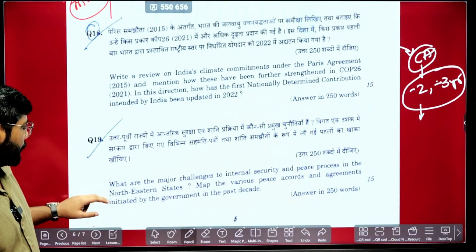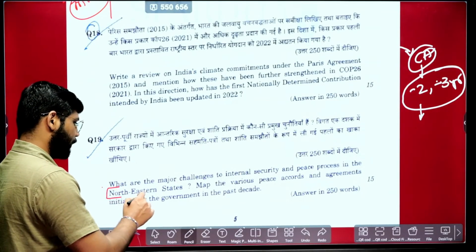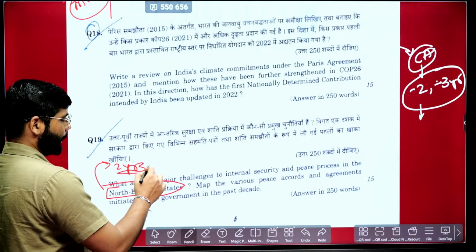Next: what are the major challenges to internal security, peace and progress in the northeastern states? Northeastern states, we know from the last 2 years what is happening: Manipur.